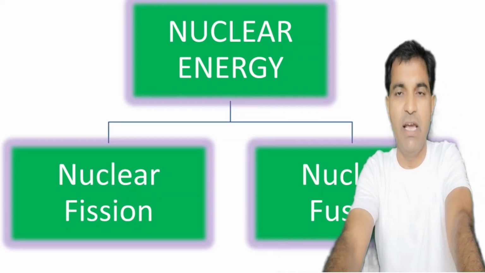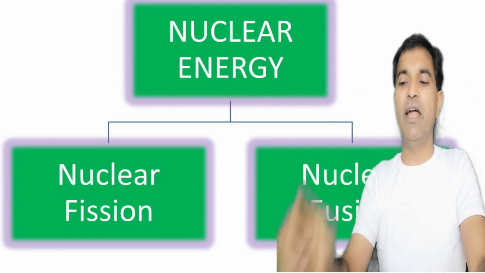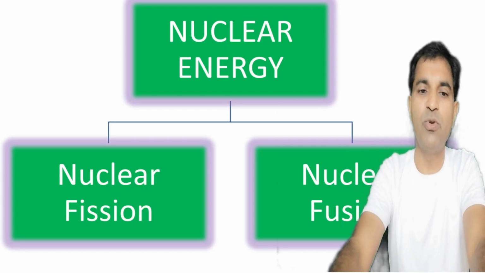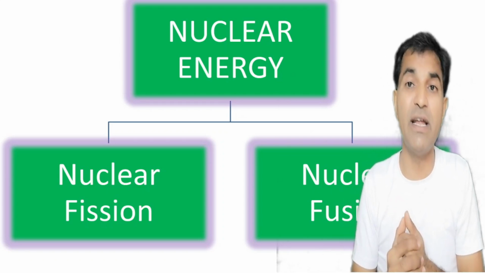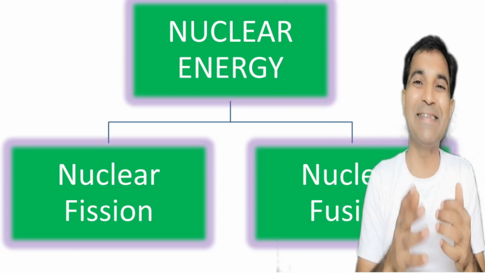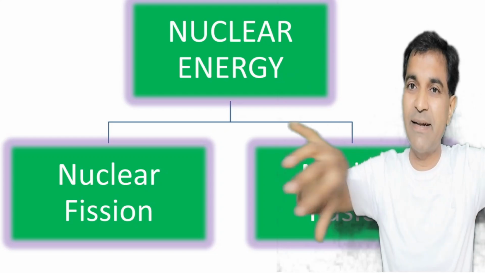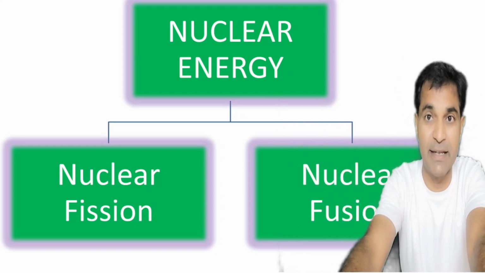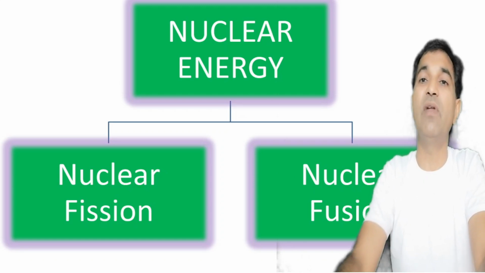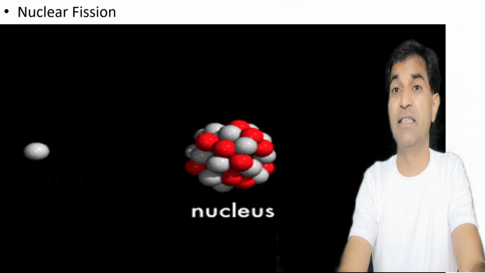is nuclear energy. Actually, we have two types of nuclear energy: nuclear fission and nuclear fusion. In case of nuclear fission, a slow moving neutron strikes uranium 235, and then it breaks down into smaller fragments like barium and krypton, right? And then it leads to the production of 3 neutrons as well as a large amount of energy, heat energy.